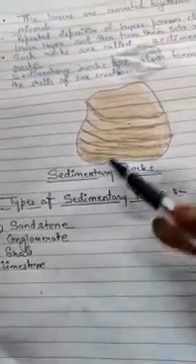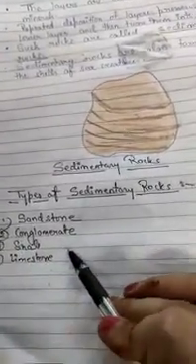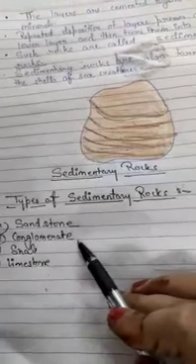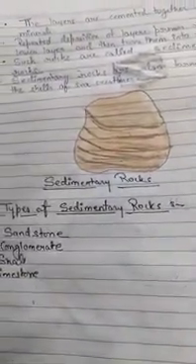Your homework is to draw the diagrams of types of sedimentary rocks which are given in your book. And if there is any query, you are free to ask me. Thank you, class.